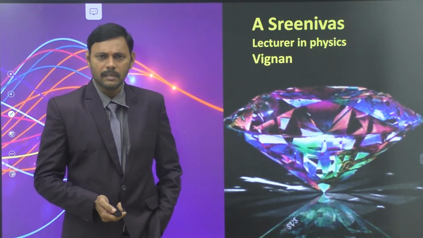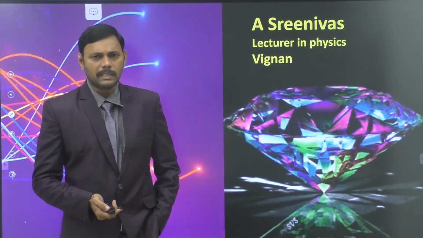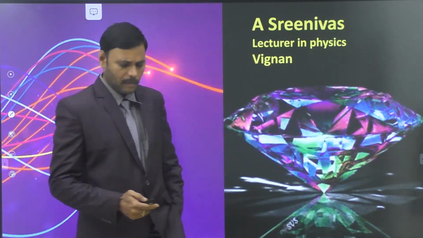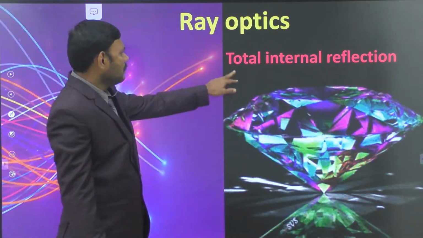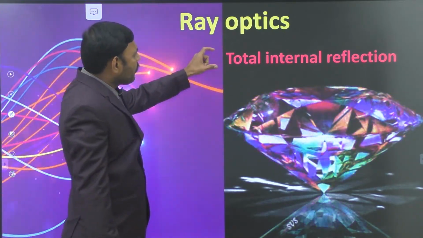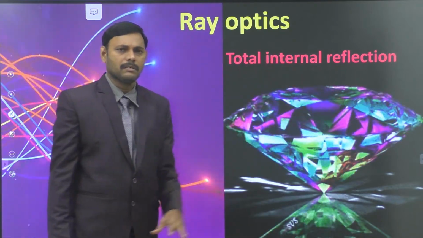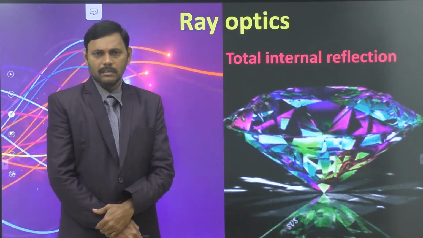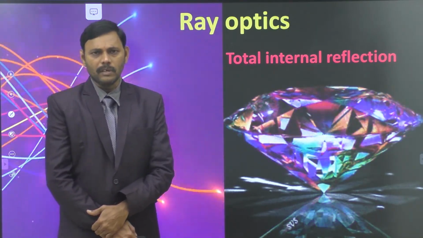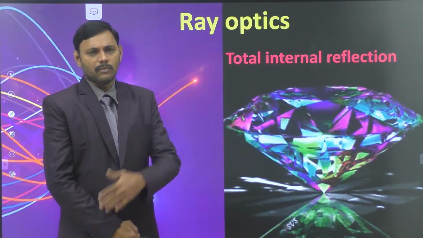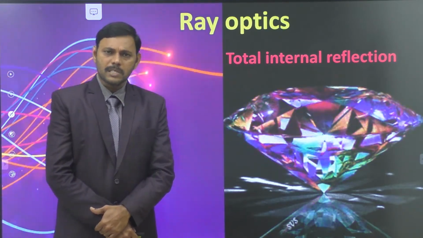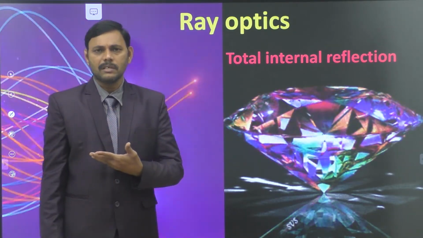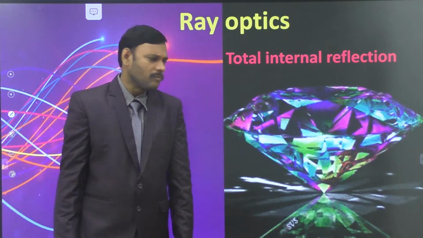We have been discussing the ray optics chapter. We completed 3 videos belonging to ray optics. Today we continue the phenomena of ray optics, and especially in this session we confine ourselves to total internal reflection. Total internal reflection is a very good phenomenon which is useful in our daily life in so many applications. Here we would like to know about the definition of total internal reflection, applications of total internal reflection, and numericals belonging to total internal reflection.